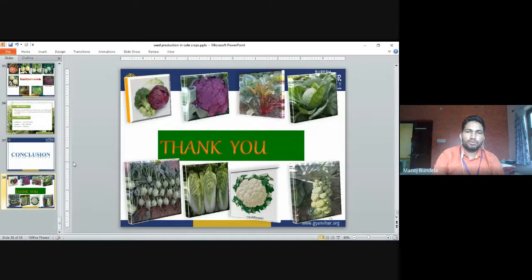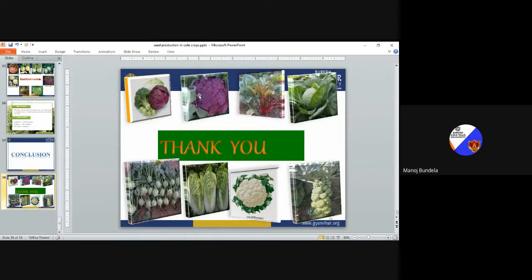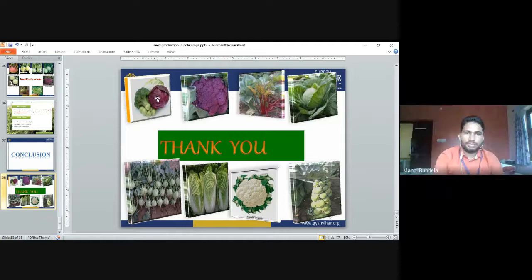So these are the different cole crops. You can see in the diagrams: cabbage is there, cauliflower is there, then kale, Brussels sprouts, and broccoli are there. So these are all different types. This is all about today's class. Thank you.